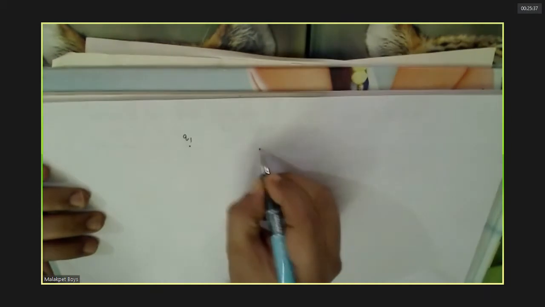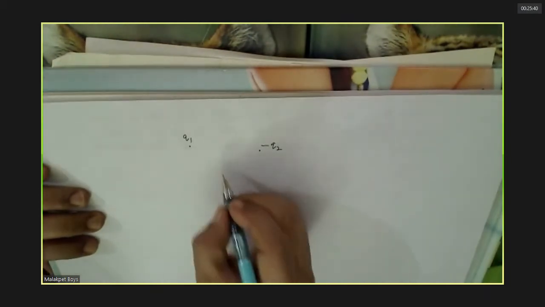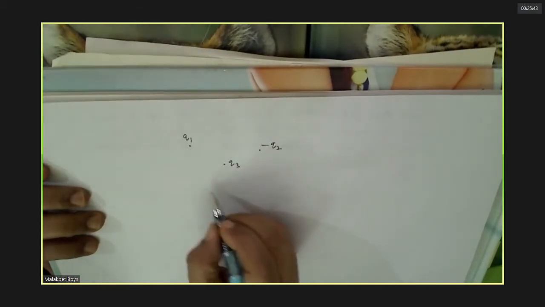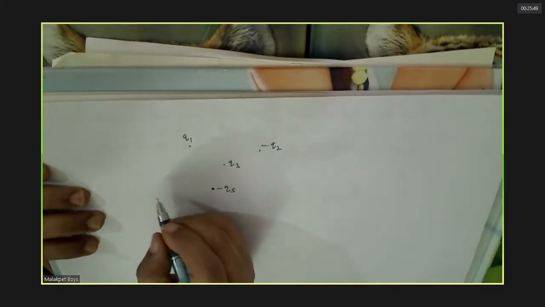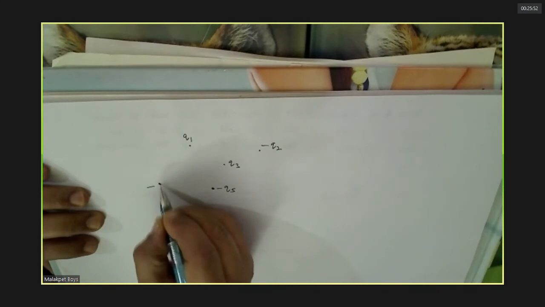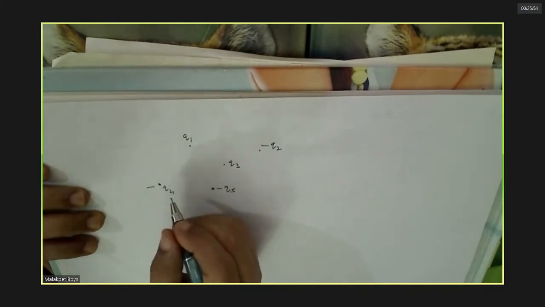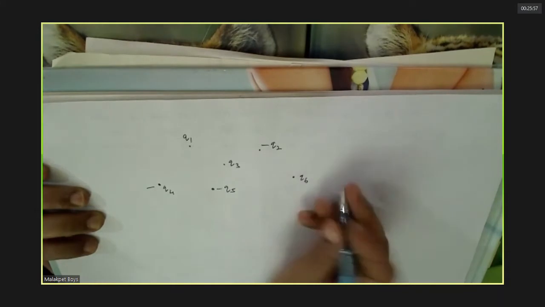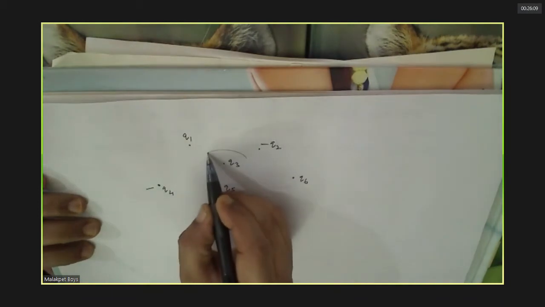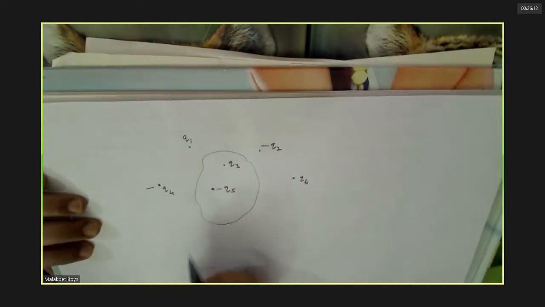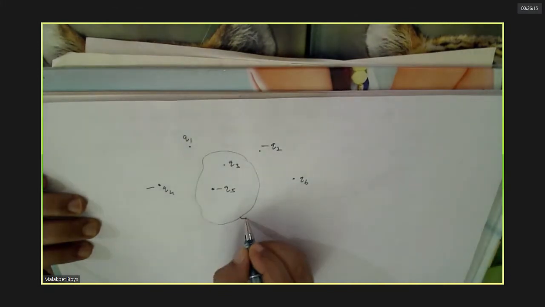This is Q1. Follow this? Now suppose we need flux through this surface. So this is surface 1.